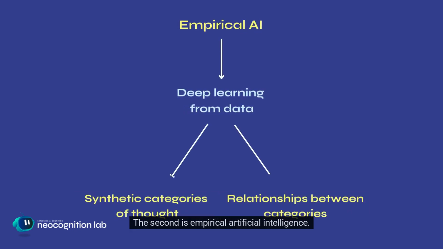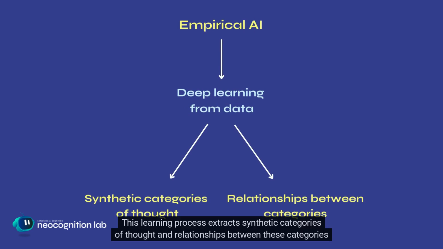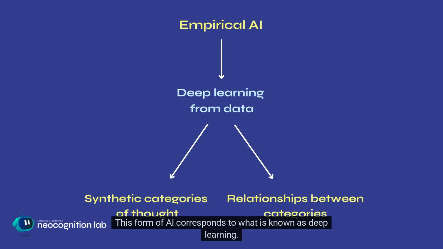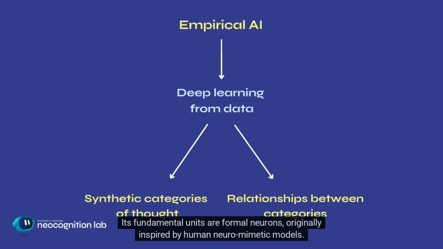The second is empirical artificial intelligence. It functions through learning, supervised or unsupervised, from data. This learning process extracts synthetic categories of thought and relationships between these categories from the data. This form of AI corresponds to what is known as deep learning. Its fundamental units are formal neurons originally inspired by human neuromimetic models. Its internal workings are more complex for humans to comprehend.